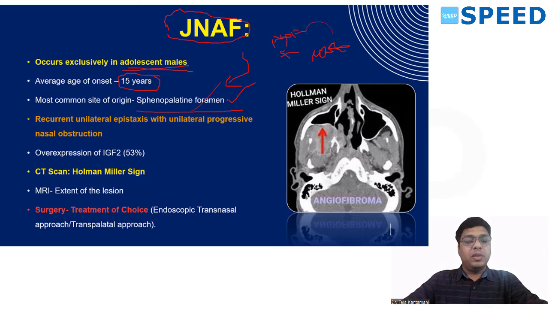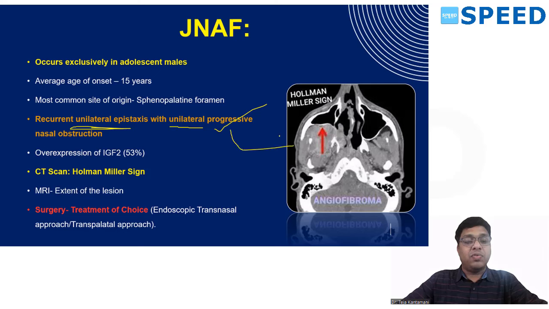In any case scenario, if they give you recurrent epistaxis with unilateral progressive nasal obstruction, like in this case you can see in the scan, usually this is unilateral. Sometimes it can cross to the opposite side and block the choana entirely. That is extensive juvenile nasopharyngeal angiofibroma. In those patients, you can have bilateral involvement. Otherwise, unilateral progressive nasal obstruction with recurrent unilateral epistaxis, always think of angiofibroma as a diagnosis.